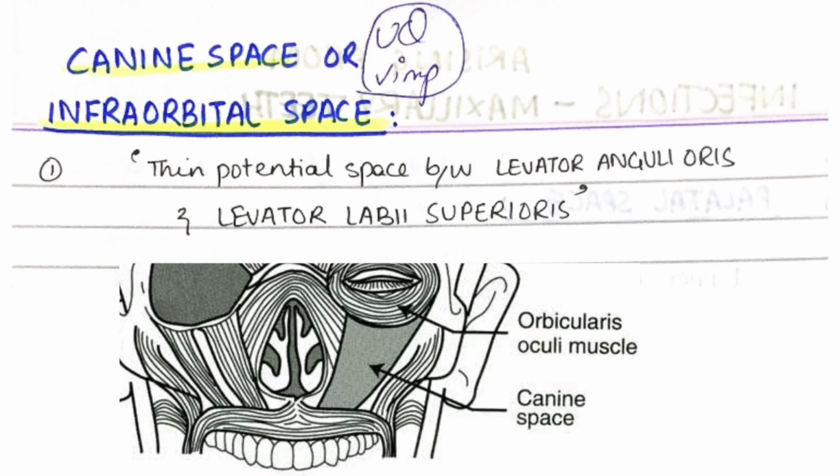Canine space or infraorbital space, it is very important. It is a potential space between the levator anguli oris and levator labii superioris muscle, as shown in the figure below.